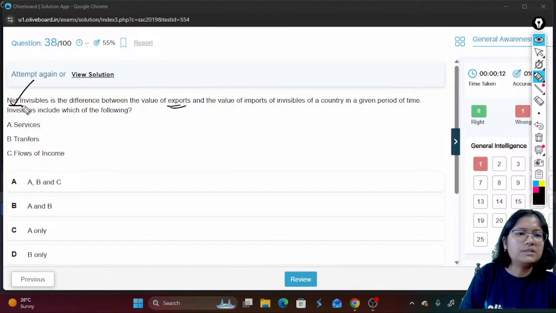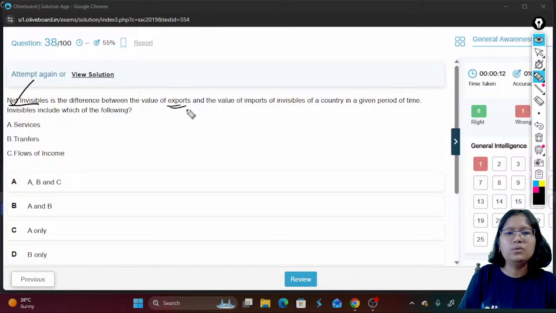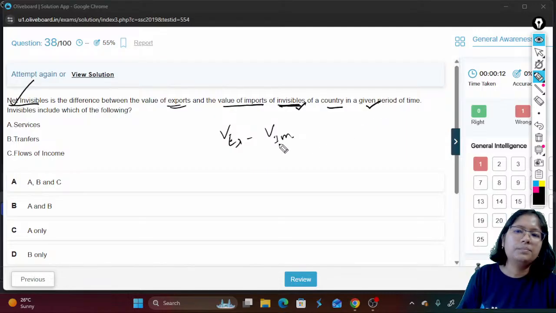Net invisibles is the difference between the value of exports and the value of imports of invisibles of a country in a given period of time. Which of the following are included in invisibles?